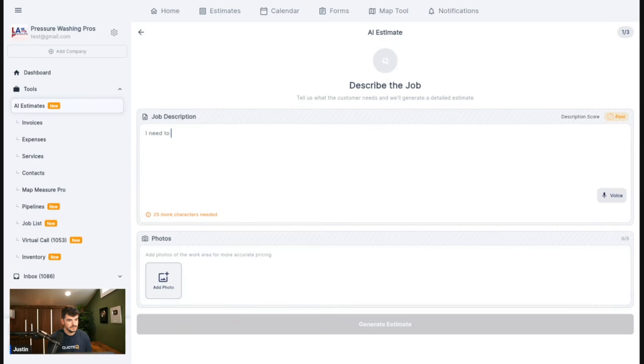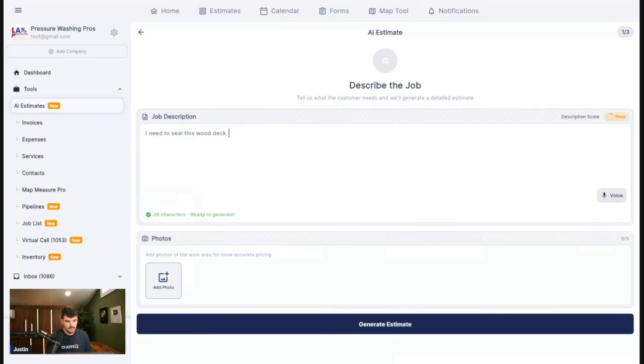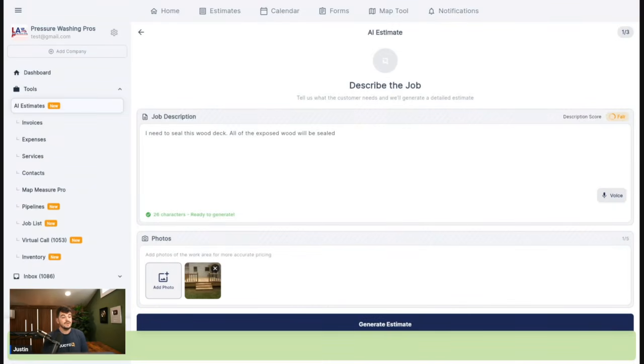I need to seal this wood deck. All of the exposed wood will be sealed. And you guys forgive me if I don't have the proper terminology for some of this stuff because I've never charged to seal a wood deck before. So we have a picture of our deck.